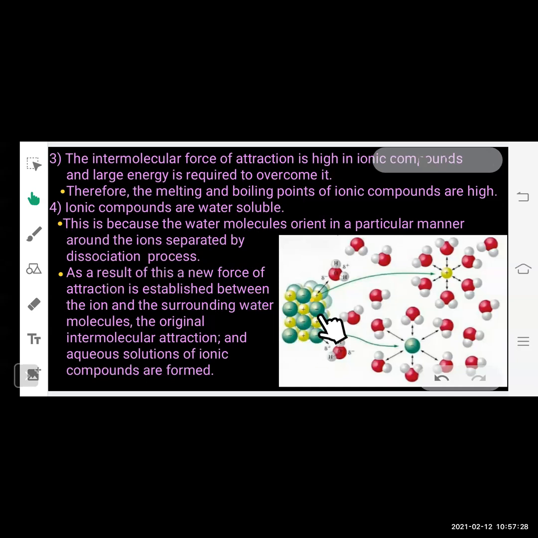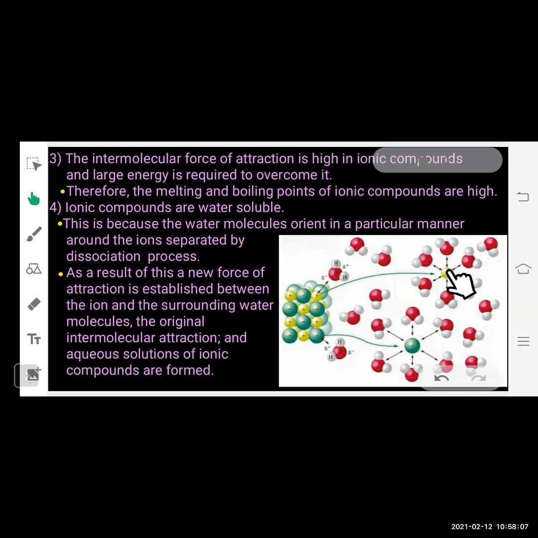Here you can see this is sodium chloride or any ionic compound where positively and negatively charged cations and anions are present, and when we dissolve them in water, you can see these are the water molecules, shown by red and white color. Hydrogen is represented by white color and oxygen by red color. So these are the water molecules and these are the ionic compounds. When ionic compounds get dissolved in water, the positive ions and negative ions dissociate, they get separated, and they get surrounded by the water molecules.